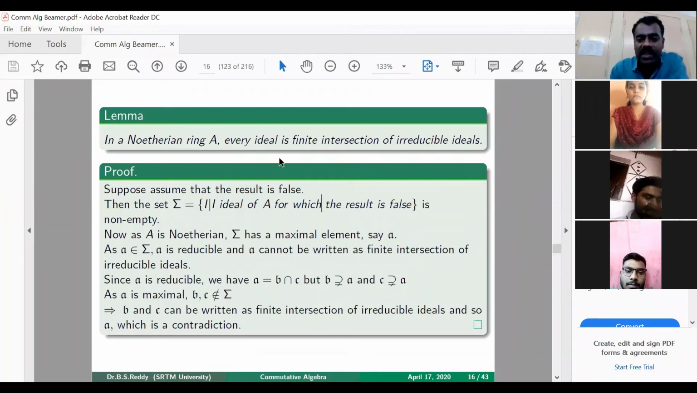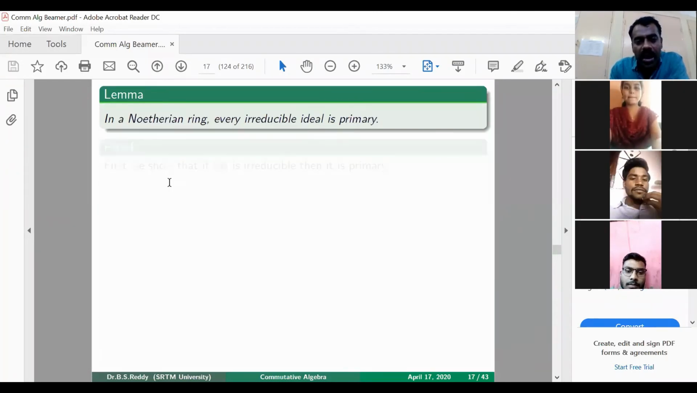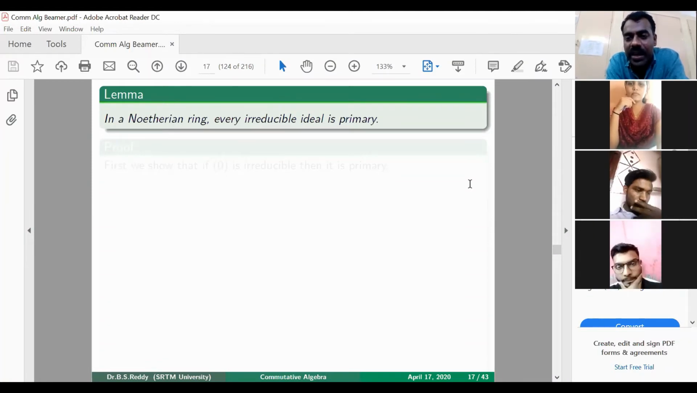Fine. Now we'll prove the next result, which says that in a Noetherian ring, every irreducible ideal is primary. I recall again what is meant by primary ideal: whenever xy is in the ideal, then either x should be there or a power of y should be there.